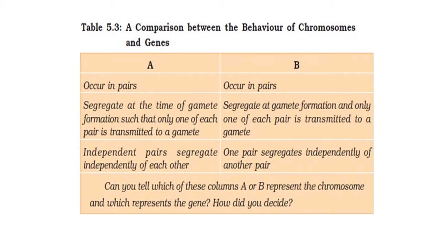Now you can compare both columns. All 3 points are there, which actually represent chromosome and gene. Now, by studying this chapter's topics and your earlier knowledge, you can imagine which column represents chromosome and which column represents gene. By studying all 3 points in detail, you can decide which column is regarding chromosome and gene. You can compare both columns as the behavior of chromosomes and genes.